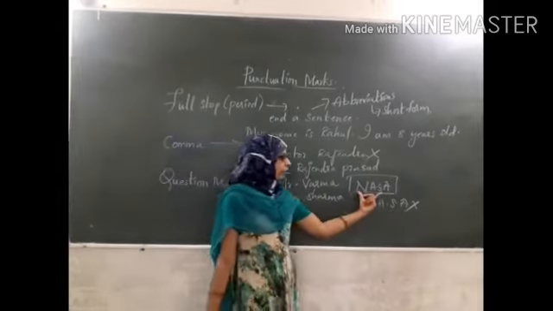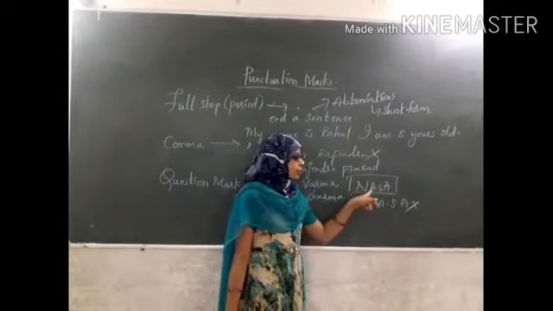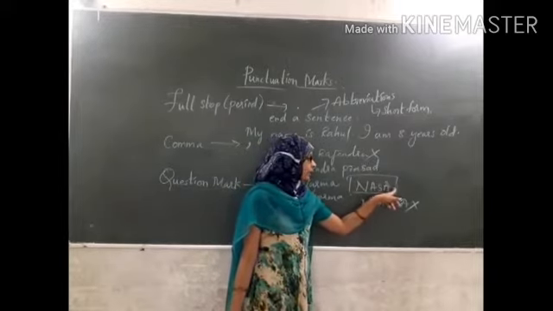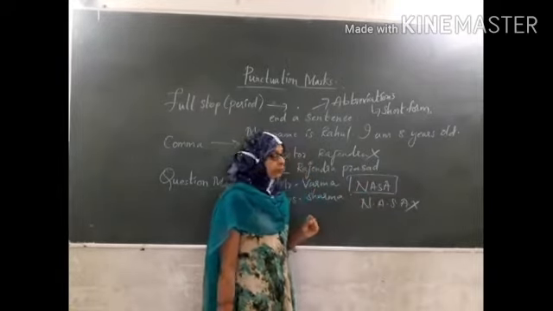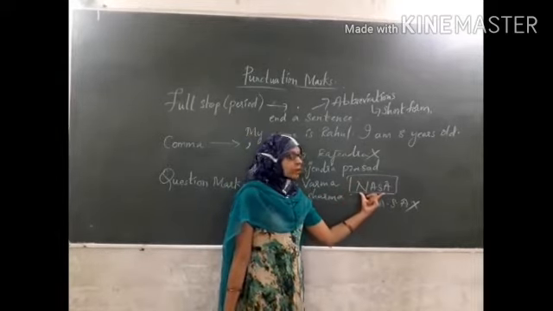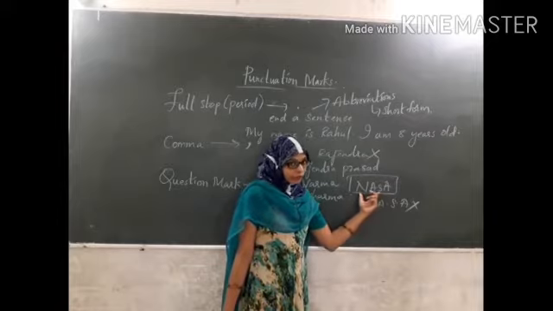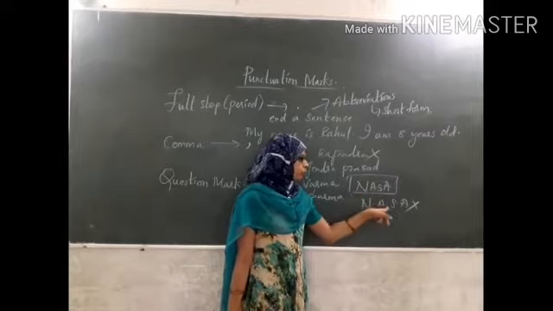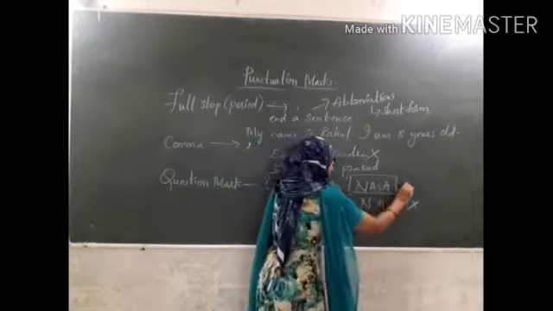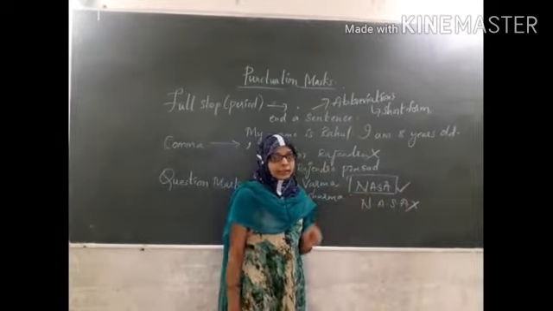This is the short form, and the full form is National Aeronautical Space Administration. As we are using the abbreviated form here, we need not use full stops. This is the correct way, and we read it as a whole, that is NASA.